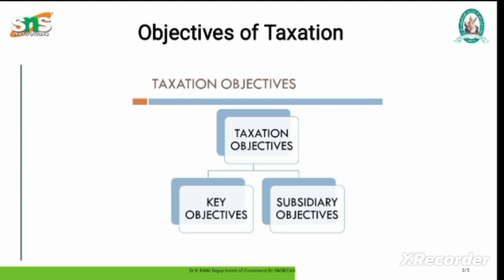Saving and investment: indirect taxes are generally growth oriented, considering the fact that they encourage consumers to save and invest. Evasion: it is difficult to evade indirect tax because they are now implemented directly through product and service.